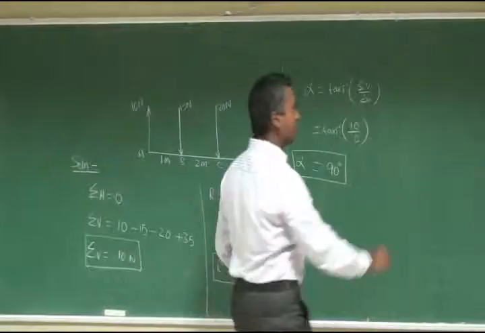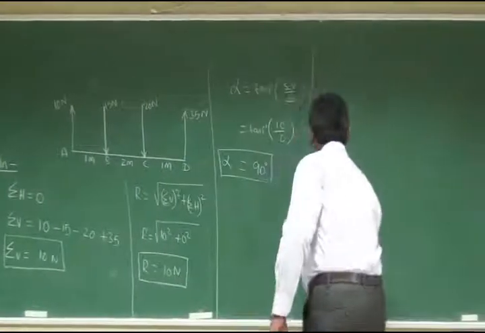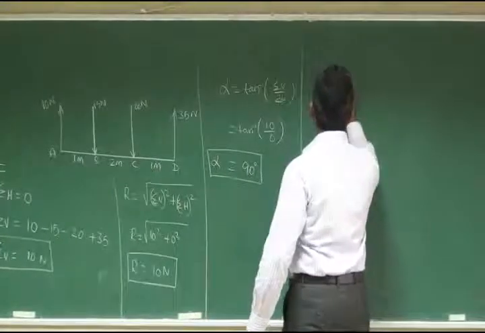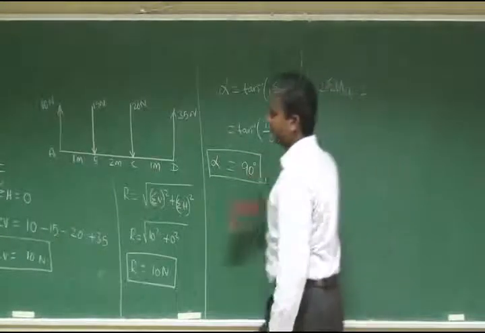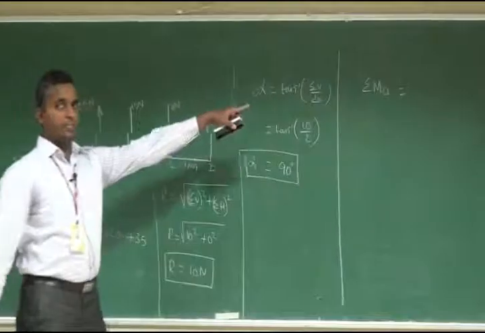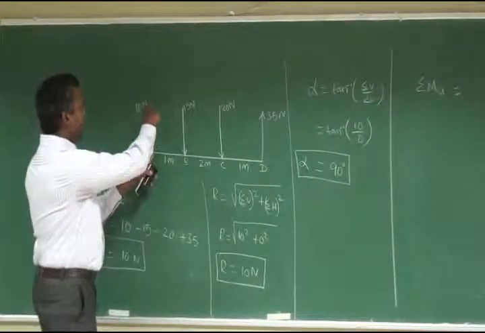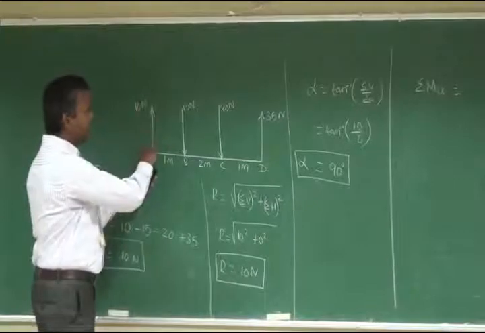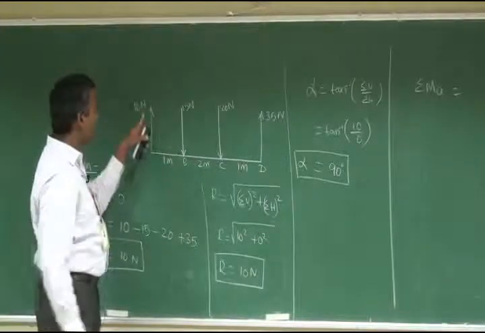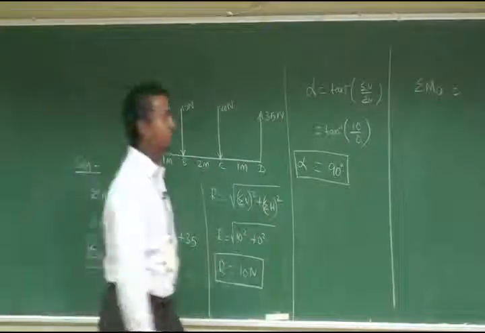Now we are going to apply Varignon's theorem here. Sigma M_A means the summation of all the moments about point A. The 10 Newton force is acting at point A, so it doesn't have any perpendicular distance: 10 into 0 becomes 0.